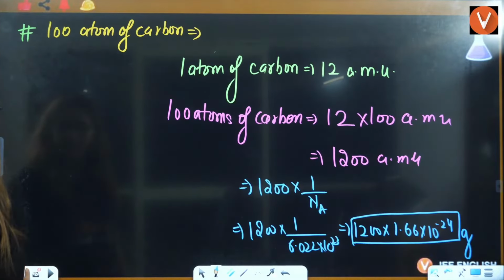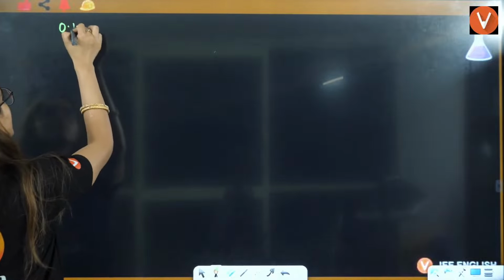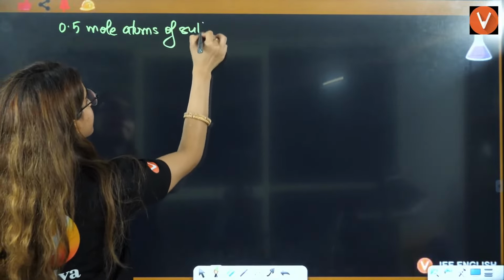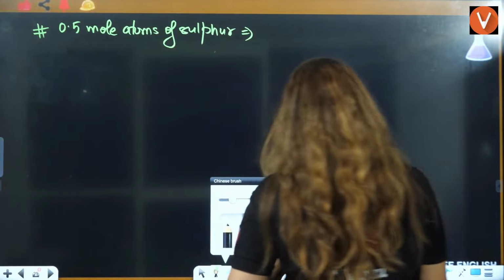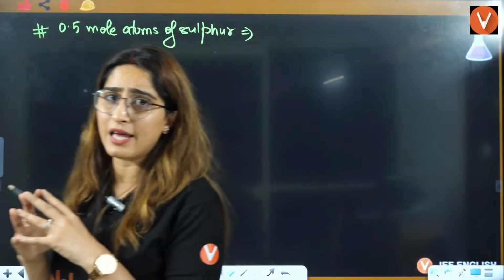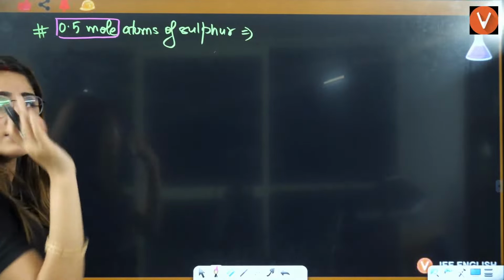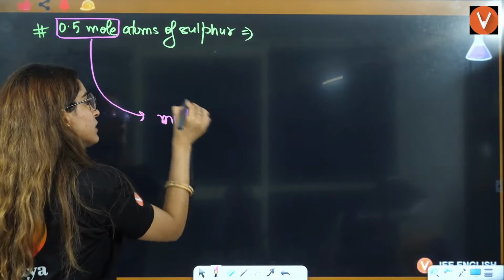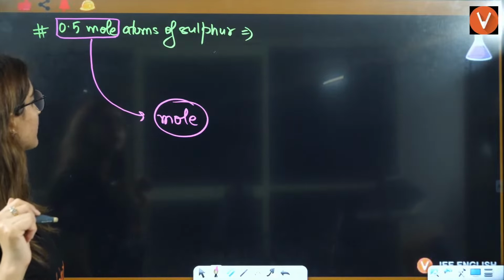Next is 0.5 mole atoms of sulfur. We have 0.5 mole atoms of sulfur. Now students, see this concept very carefully. The mole is given to you. Now how will we apply this? Mole is given, and we need to calculate the weight.